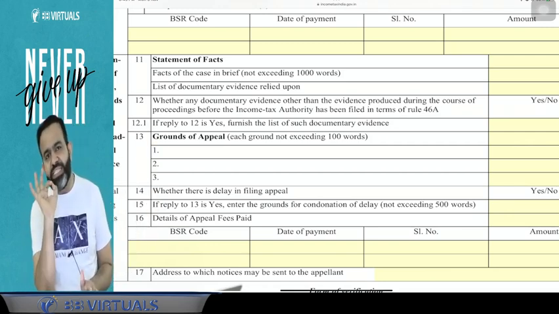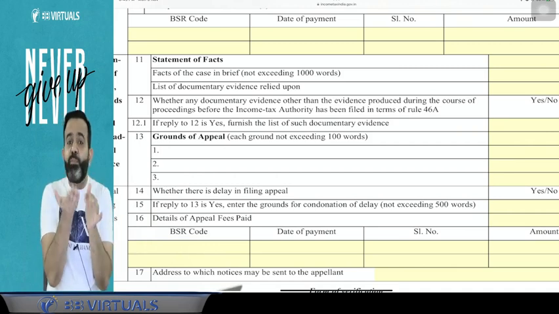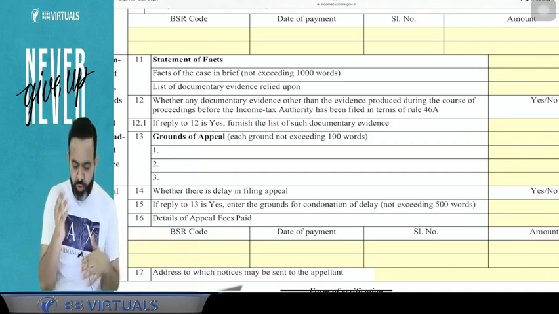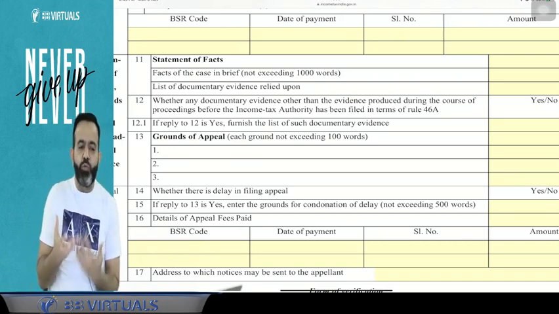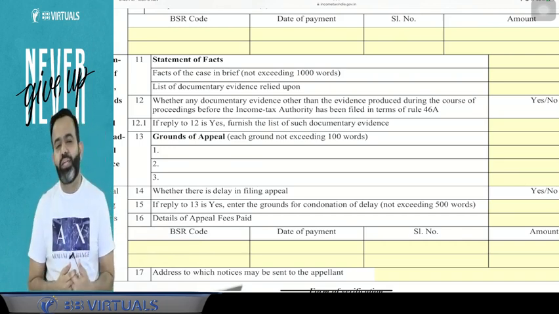Grounds of appeal means basically, ground means basis of appeal. Ground means basis. On what basis are you filing the appeal? That is called grounds of appeal.